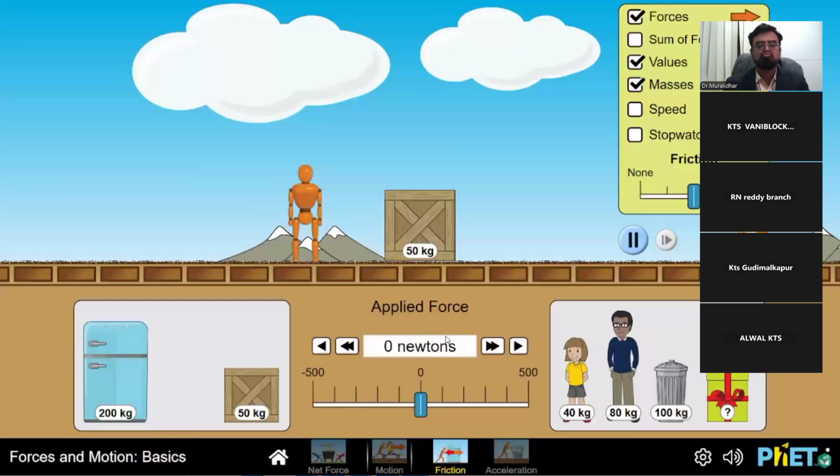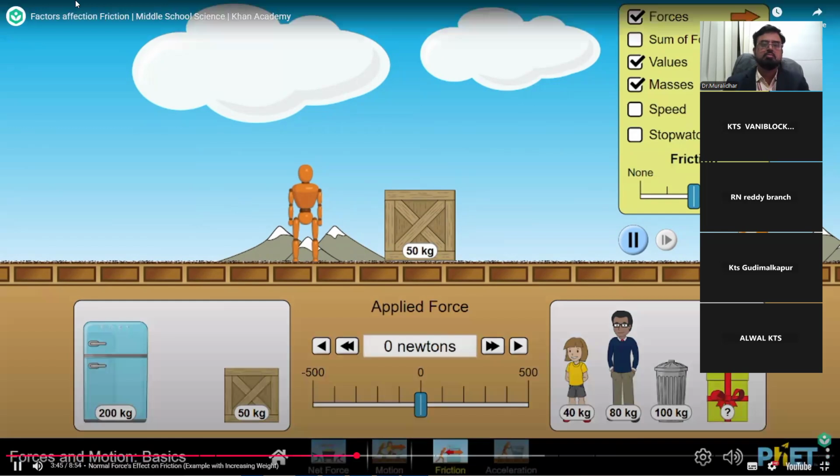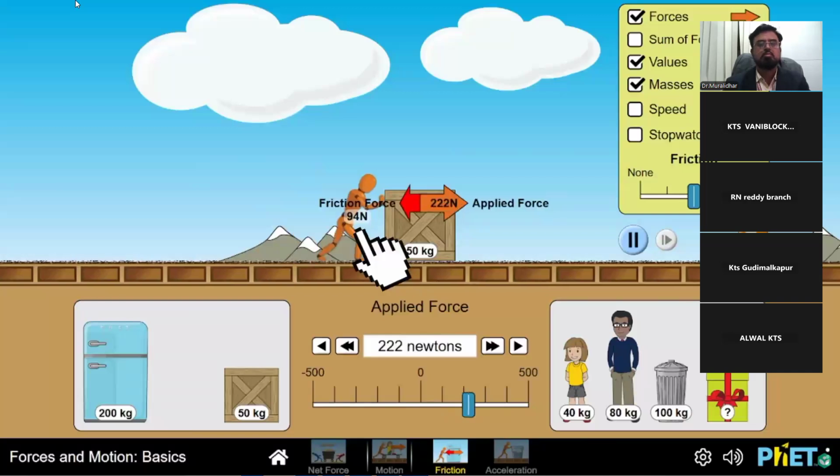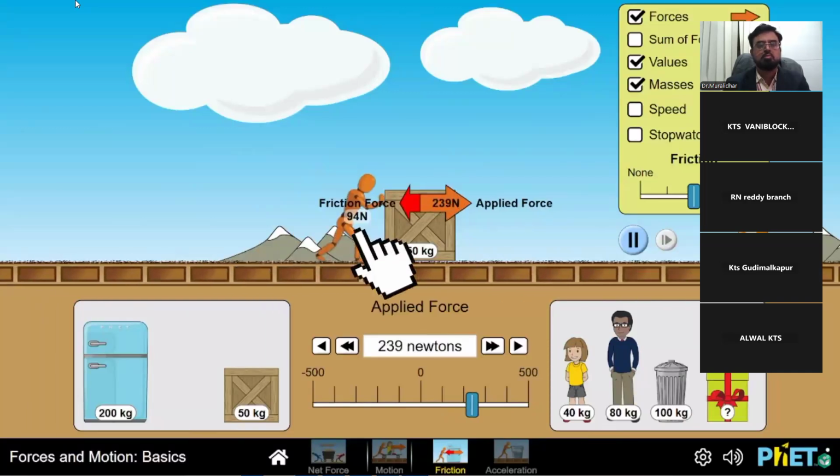Now, let's say in this case, the mass of the box is 50 kilograms. So the weight would be 50 times the acceleration due to gravity. If we assume the acceleration due to gravity roughly as 10 meter per second square, the weight of this body would be roughly 500 newtons. And if the weight is 500 newtons, in this particular case, the normal reaction will also be 500 newtons. Now, let's see what the frictional force is in this situation. As I'm trying to move this body and the body has started to move, we can see that there is a frictional force of 94 Newton in this case.